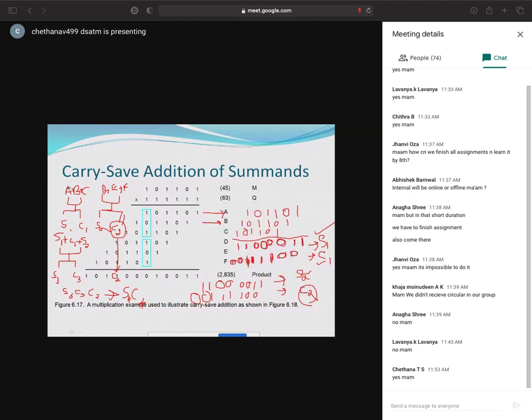Erase. Okay, so this thing I'll just erase. You have to write it in a book, so please write it in one book. Then it's quite simple for you to understand. Hope everything is clear. Okay, it's erased completely.